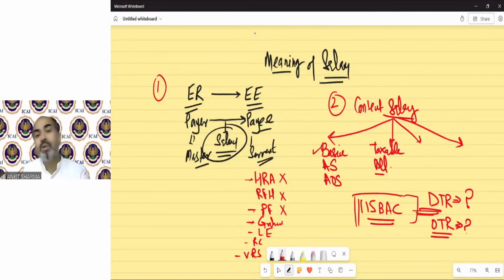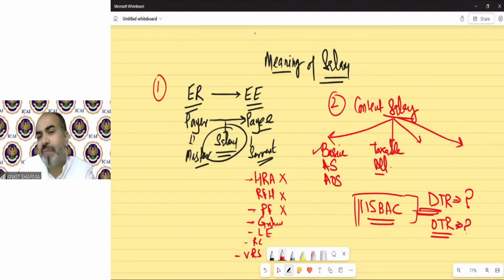So you will not make this kind of mistake, that without reading the full question, you might solve the question with the optional tax regime, and in the examination it has been notified that you have to solve with the default tax regime, or vice versa. Or they might need you to solve under both regimes. So please do read the question paper precisely and in detail.